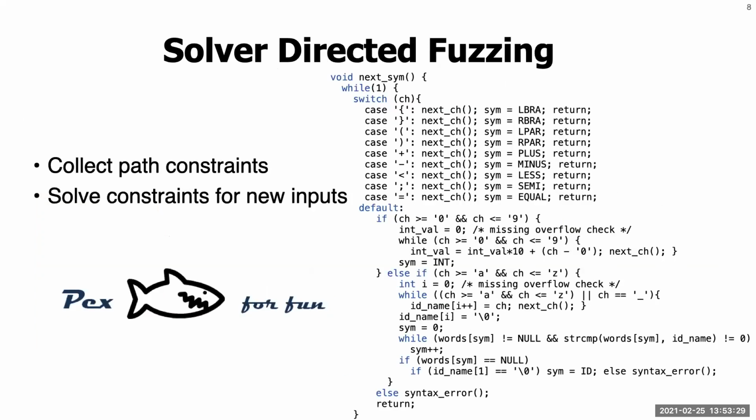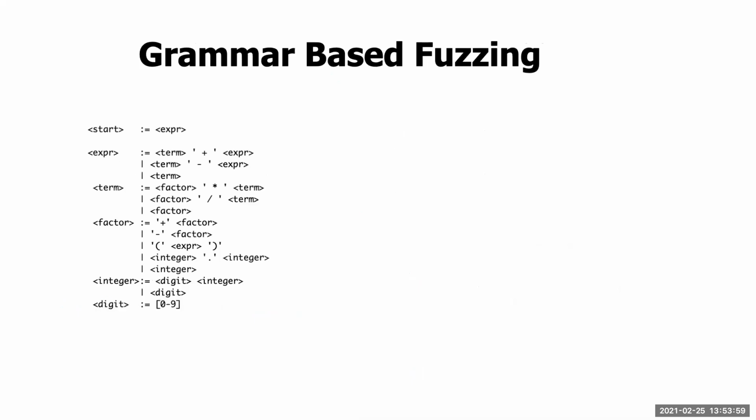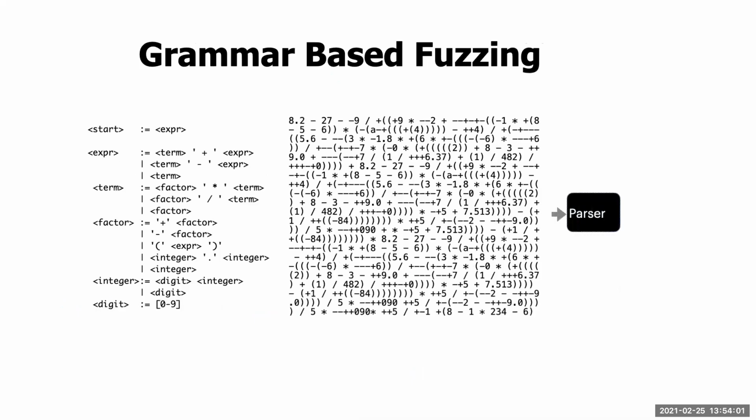Another technique to generate high coverage inputs is by use of symbolic execution or to use a systematic constraint solver to direct the fuzzer. Unfortunately, such solvers have a problem with the extremely large number of paths that are present in the program with complex input specifications such as parsers, the so-called path explosion problem. So effectively, traditional answers do not help. So what we need is a grammar for the input parser so that we can get past the parser.